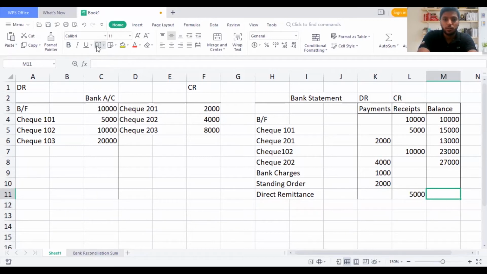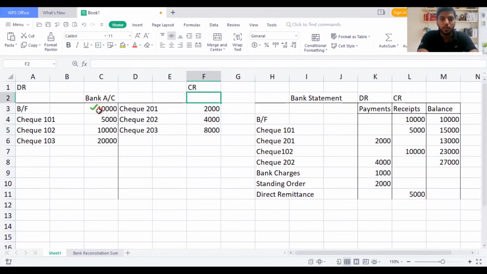Now let's move on to the content. Now let's see here what are the things you have. So I'm going to take a chart now to see what the differences are when we compare my bank account with the bank statement. Remember, guys, when you compare, how do we compare? That comparison is one of the important things you need to know. So I will take my bank account and compare it with my bank statement. You can see my cursor.